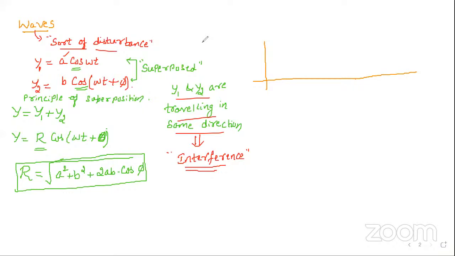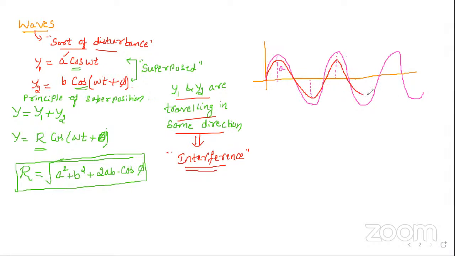For example, consider the graphical representation so that you can understand better. Say the first wave is moving like this, with amplitude A. Now I'm going to consider the second wave, which is also moving in the same direction but with lesser amplitude. The red one is the second wave.